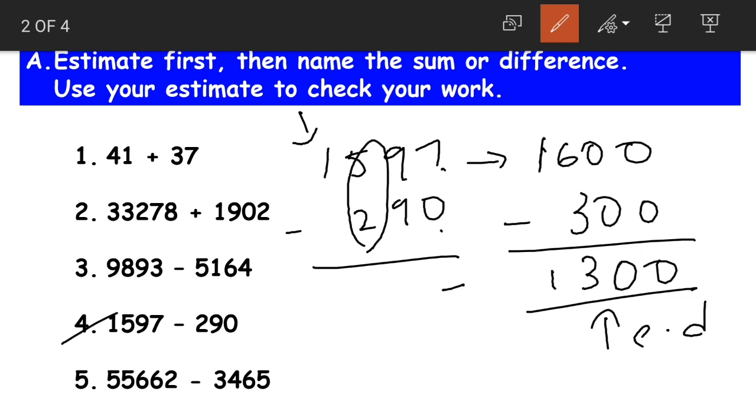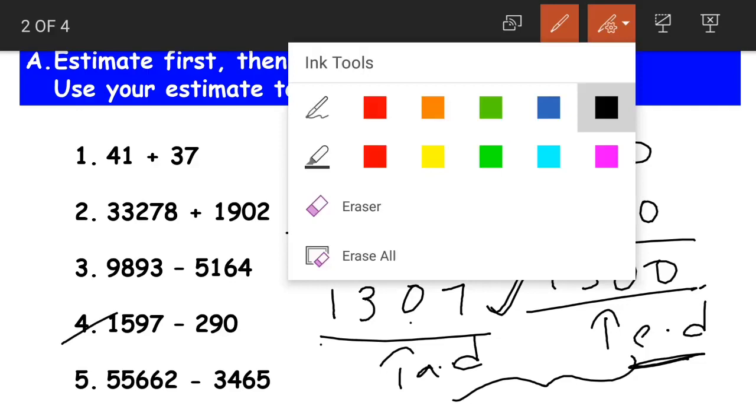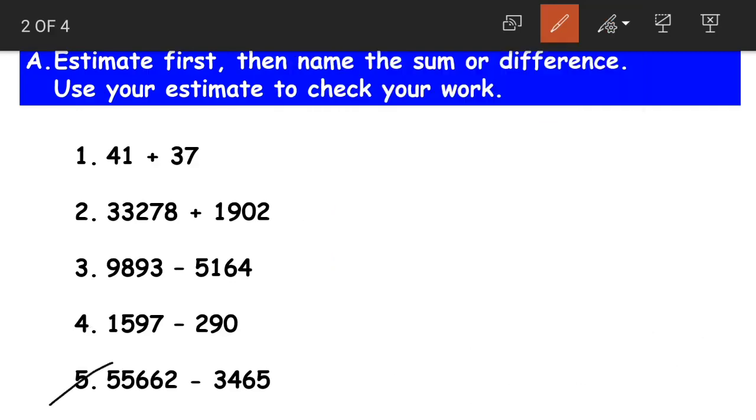7 minus 0 becomes 7, 9 minus 9 is 0, 5 minus 2 becomes 3 and 1 as it is. So the actual difference is 1,307 and the estimated difference is 1,300. Again, this is a very reasonable estimate as both of them are very near to each other. Clear, students? Now coming to the last question.